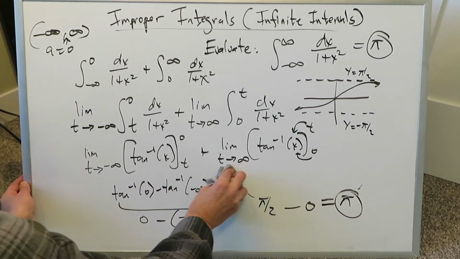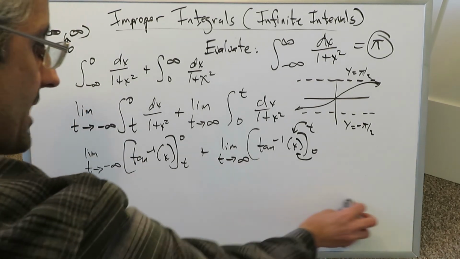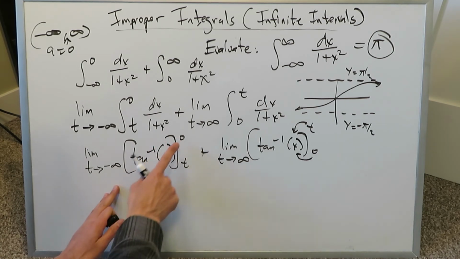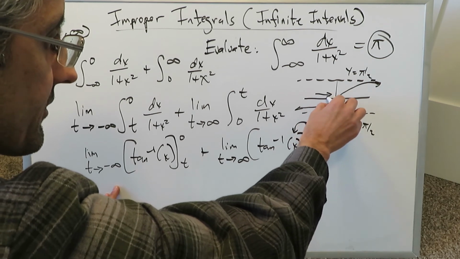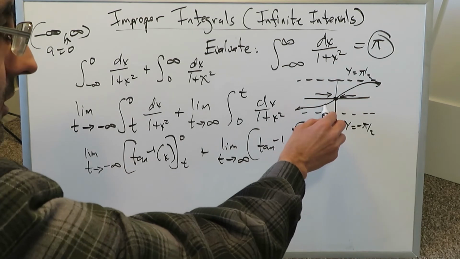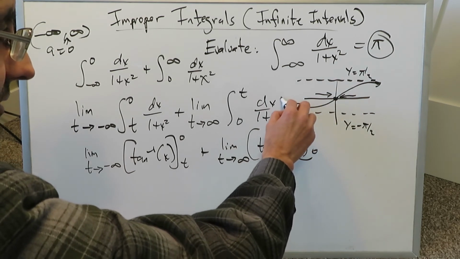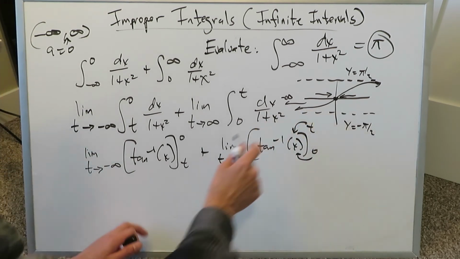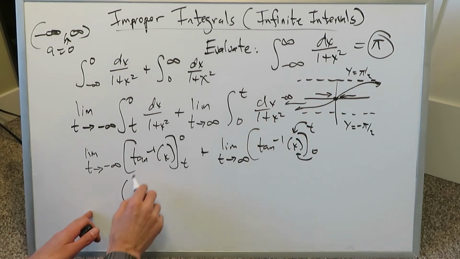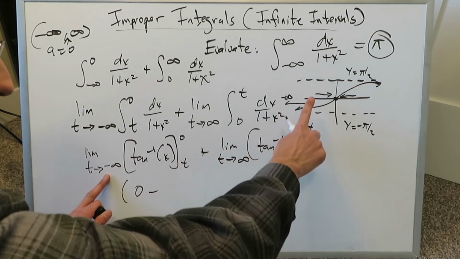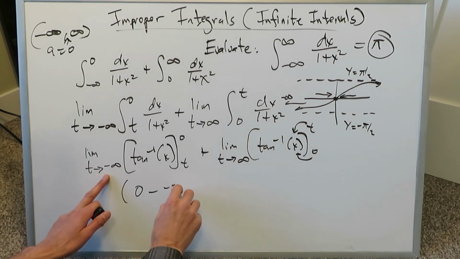Now let's do the same question but utilizing the graph, because you can do this by more than one means, and I'll utilize the graph I have right there on the side. And you'll just read the limits of that graph. Limit as t approaches minus infinity. For this part, as the function approaches 0, in all instances from the left or from the right, the function approaching 0 will always give you an output value of 0. When you're approaching minus infinity, your function is grazing along this horizontal asymptote, which is minus pi over 2. So as the function approaches 0, you're getting a 0. As the function approaches t, which is minus infinity, it's reaching this horizontal asymptote, minus pi over 2.